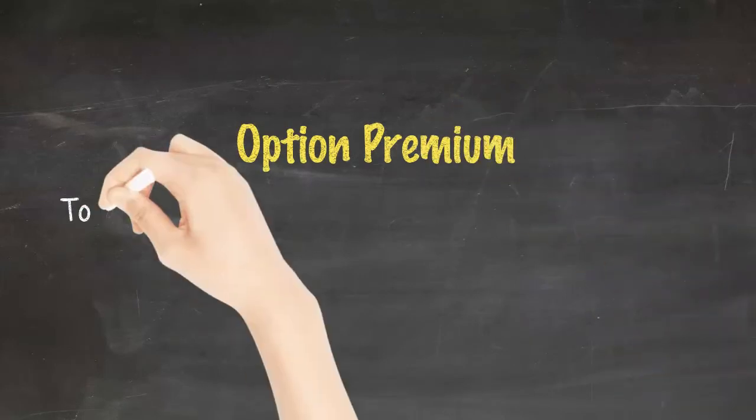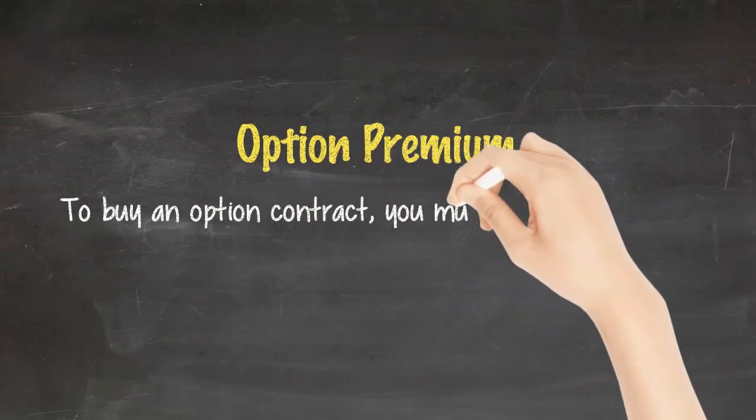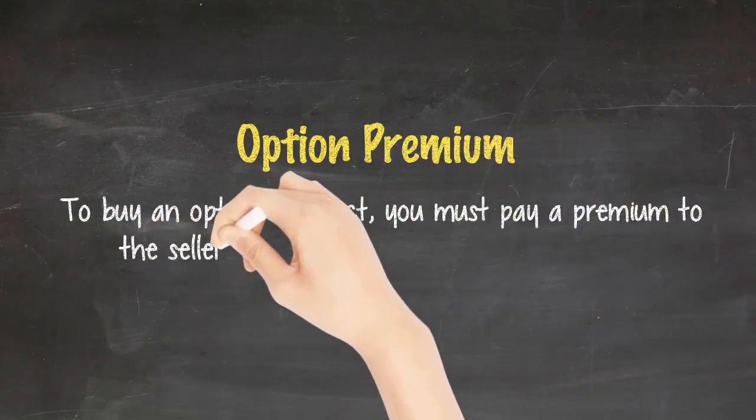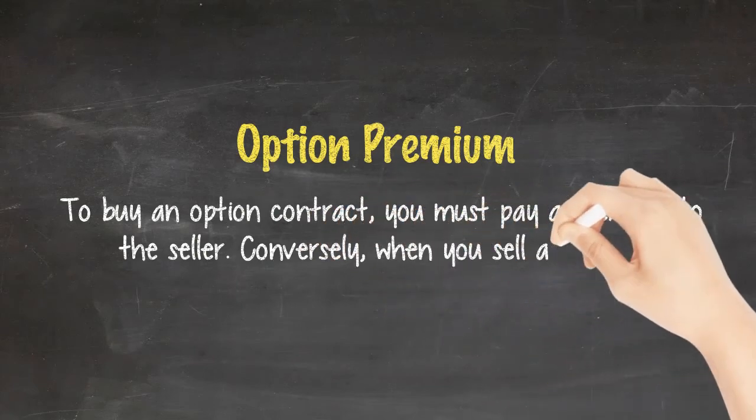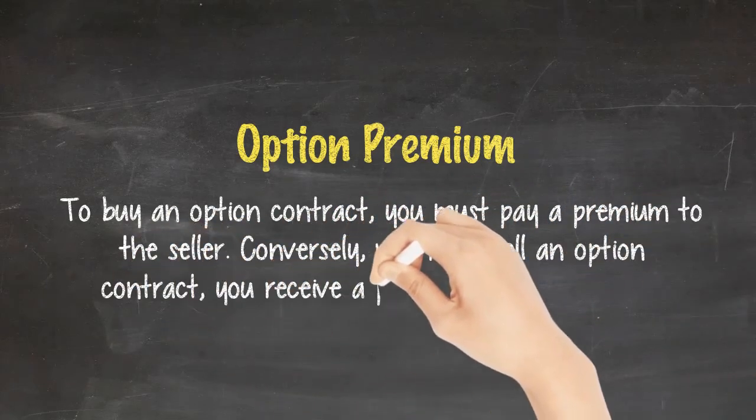Option premium. To buy an option contract, you must pay a premium to the seller. Conversely, when you sell an option contract, you receive a premium from the buyer.